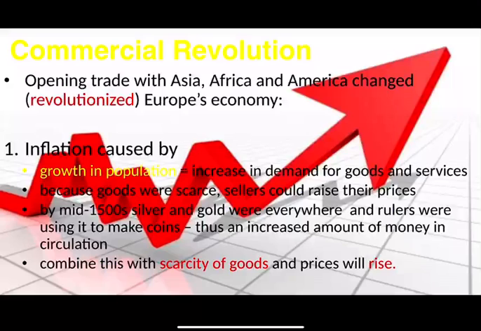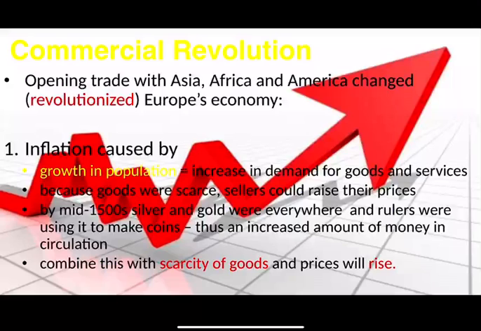Inflation was caused by a growth in population. This growth in population increased the demand for goods and services. After all, if you have more people, you have a greater need for more food, more clothing, and more housing. Because goods were scarce, sellers could raise their prices. By the mid-1500s, silver and gold were everywhere, and rulers were using it to make coins. Thus, an increased amount of money was in circulation.